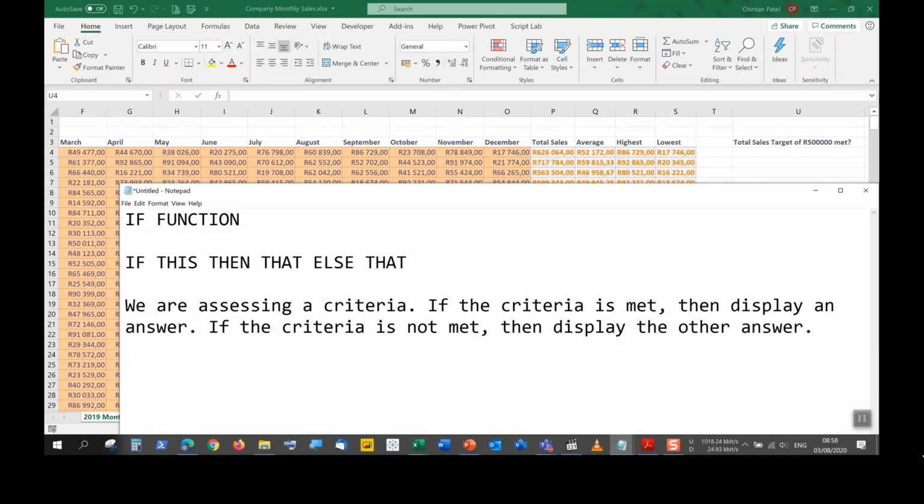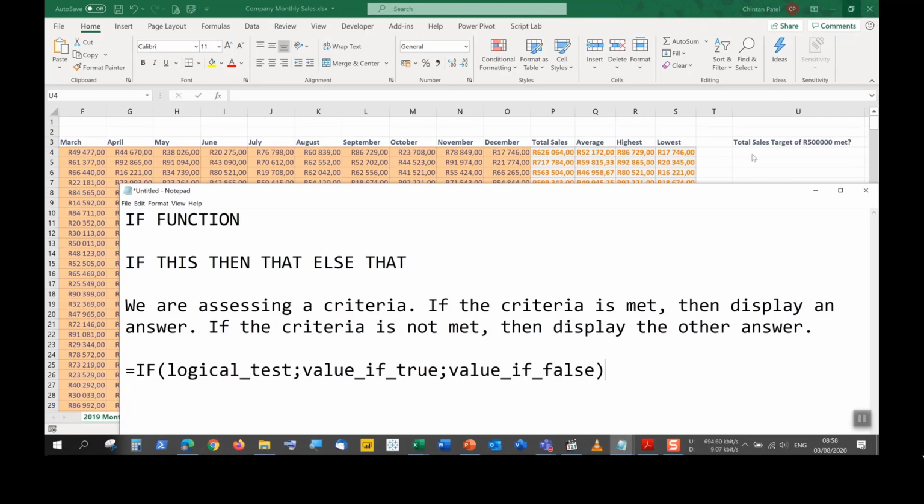And how do I know how to get something appearing as a criteria? Because when we see the IF function, it is as follows. We have something called logical test, and then we have something called value if true, and then we have value if false.